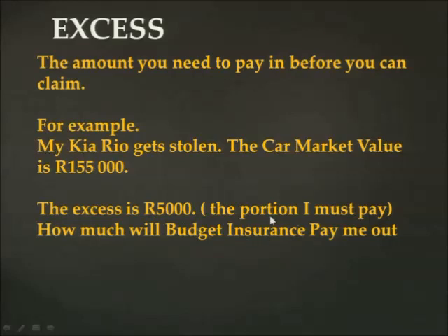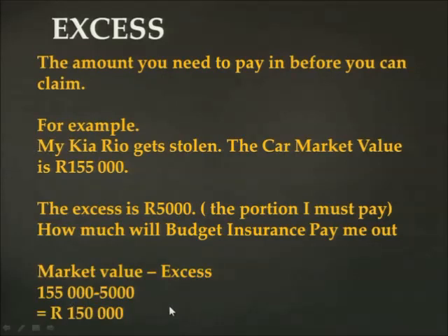That portion that you must pay is called an excess, the portion that was paid out of your own pocket. The insurance company paid the market value, which is 155. Maybe the insurance company would decide to pay 150,000, and the 5,000 is paid by you as an excess. This is basically a practical example that we can use for excess purposes.